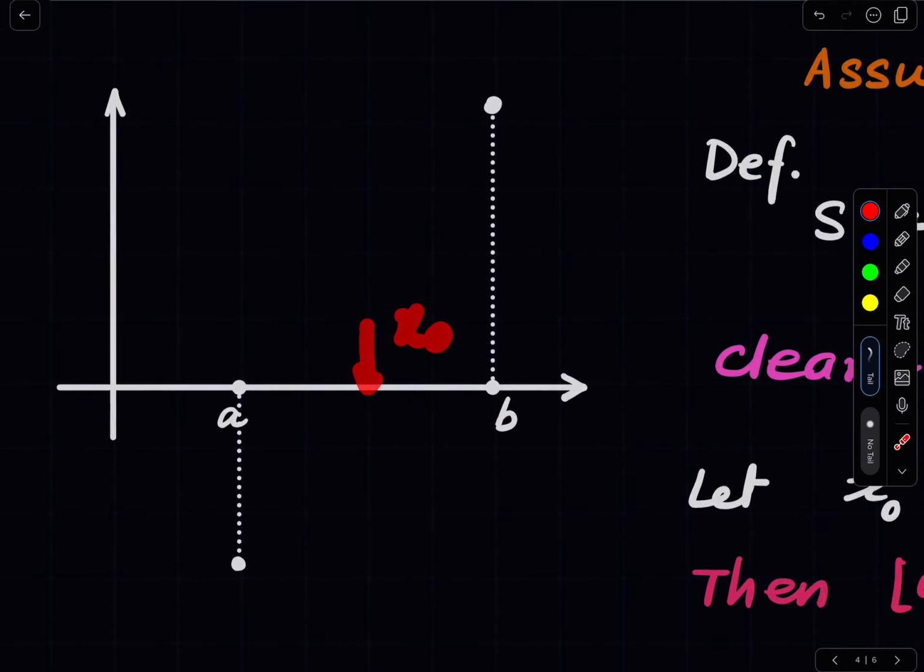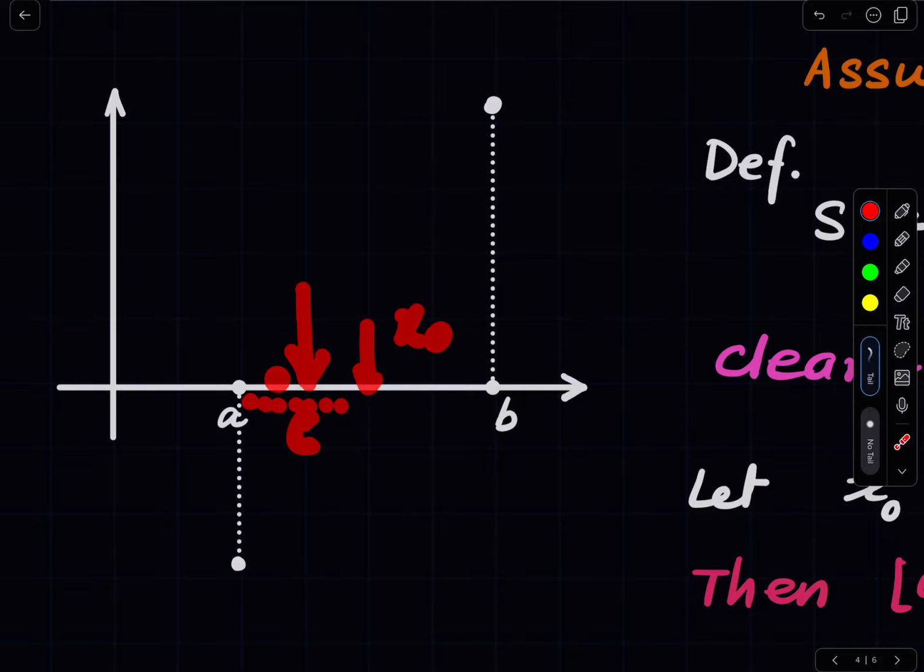Suppose not, then there is something here which is not in S. Call this C. Suppose C is not in S. That means either f of C is positive or f of some point before C is positive.